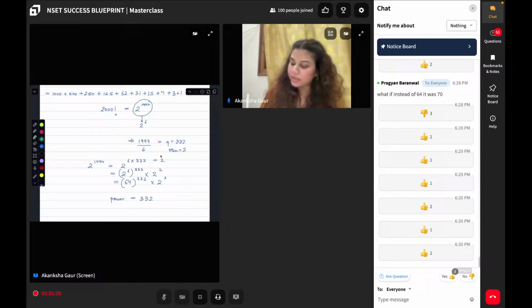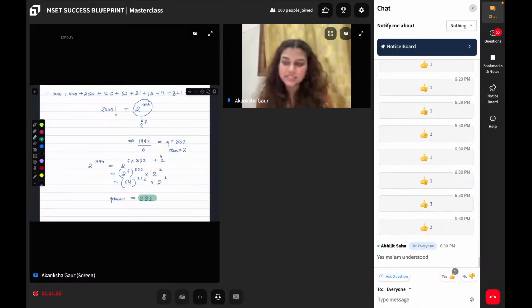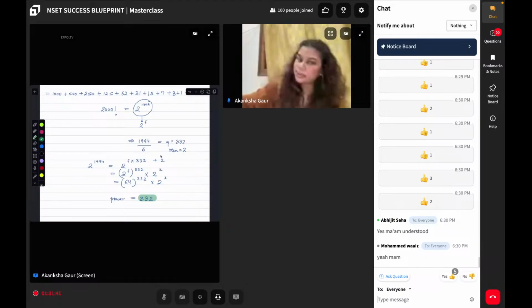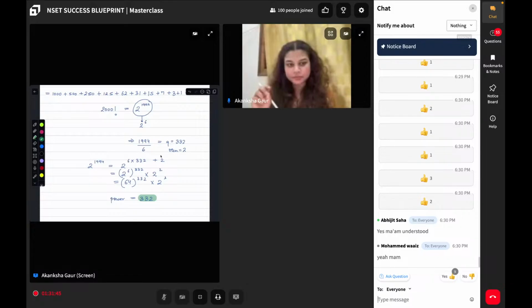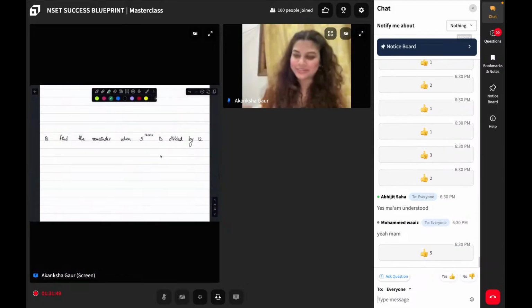Does this make sense? So now I believe you understand the concept of prime factorization. No matter what the number is, simply prime factorize it and you will get the answer. Perfect. We'll again do a similar question, which is a little easier than this one. It looks difficult, but it is easier than this one.